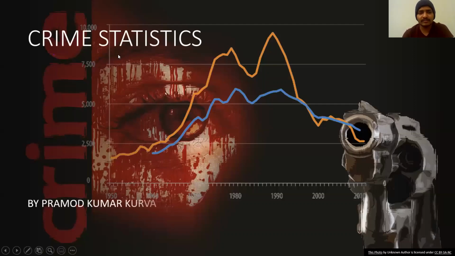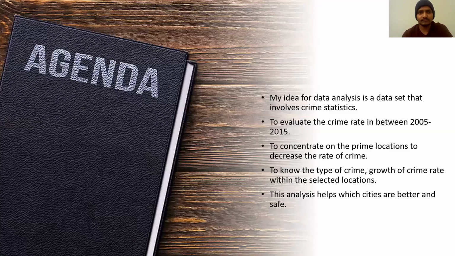My topic is crime statistics, and this topic considers all the crime that has been involved between 2005 to 15. So the agenda for this crime statistics is: my idea for the data analytics is to analyze a data set that involves crime statistics. That means what are the types of crimes involved in this period of time, 2005 to 15, to determine the crime rate and what type of crime has mostly increased. These are all the items that I'm going to focus on.